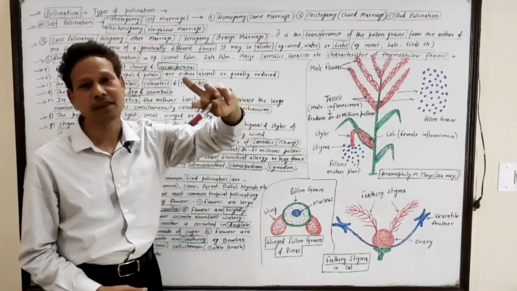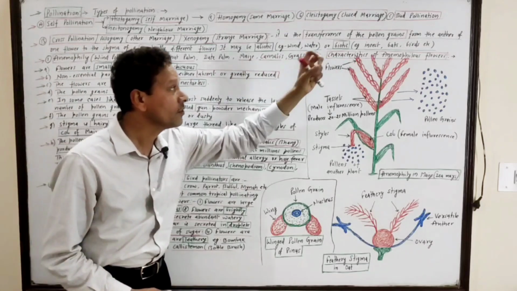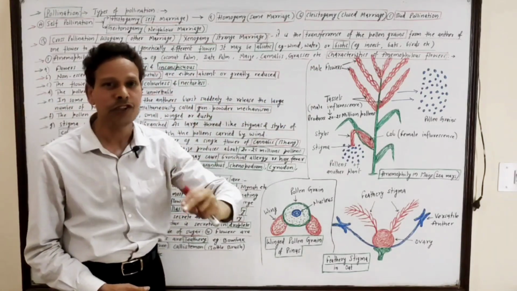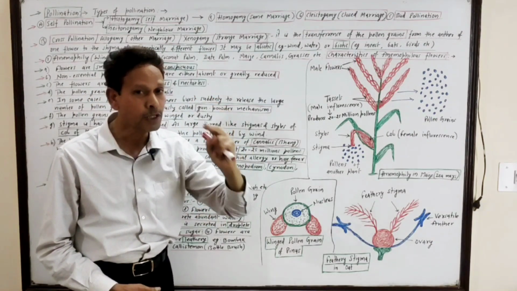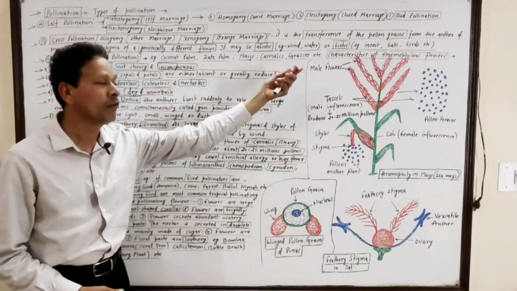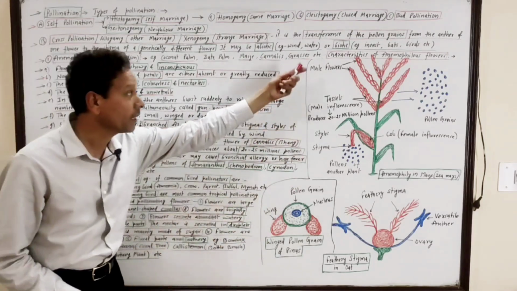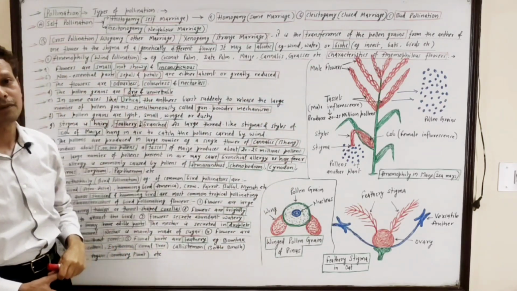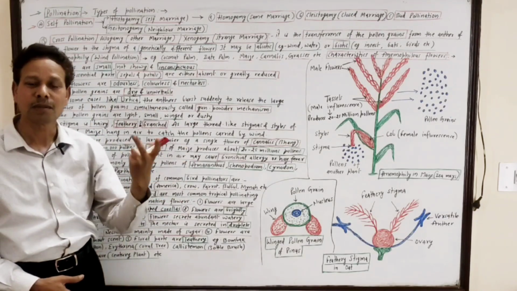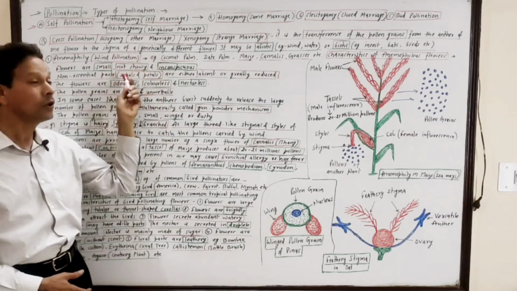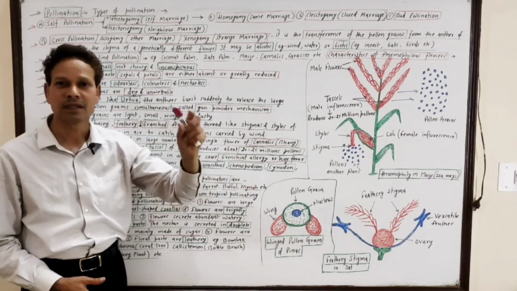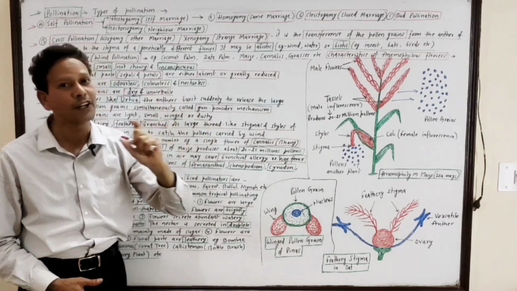Important point: the characteristics of anemophilous flowers. Dear students, the plants which produce anemophilous flowers have some characteristics. Flowers are small in size, not showy; these are inconspicuous. The size of the flower is greatly reduced.